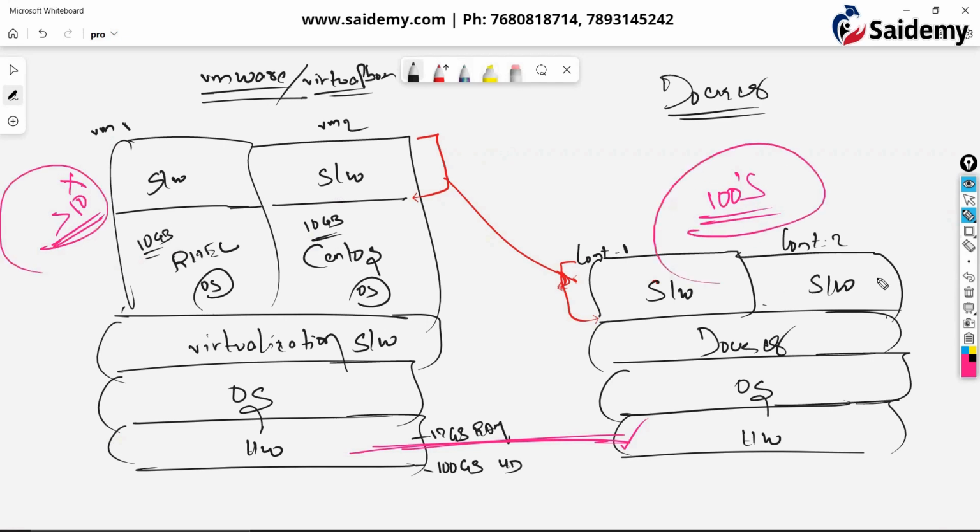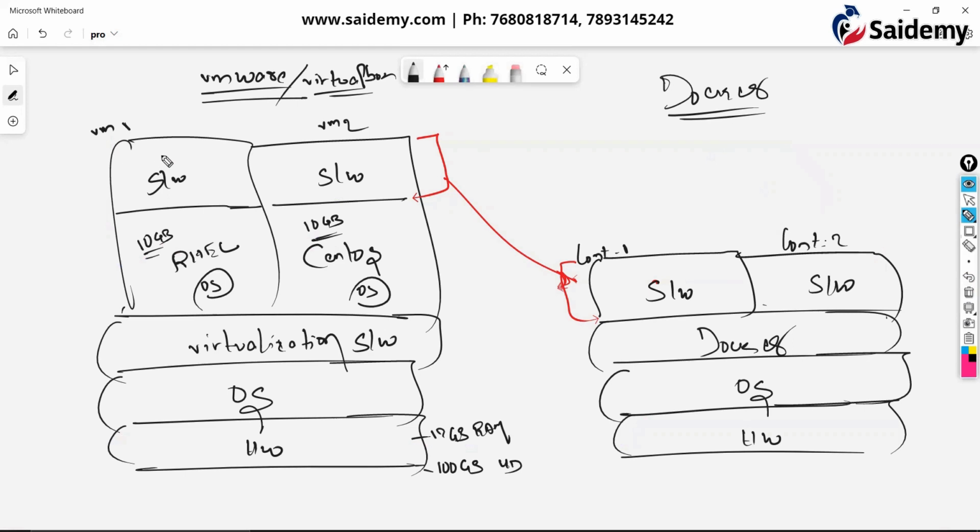But here you can have any number of containers because no container is consuming an OS. So we are saving that much storage. That's why we can have more containers. Yes, softwares do consume some storage, for example 1 GB, but that is less and it is okay, it will be taken from the base machine. But here mainly we are saving the OS related storage.